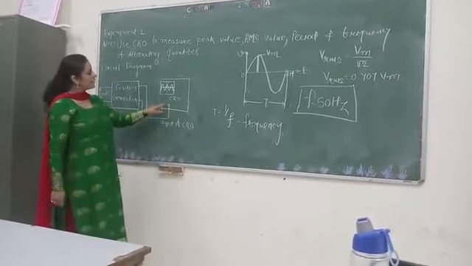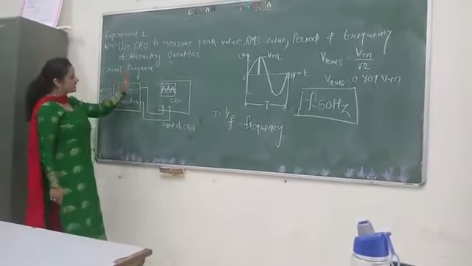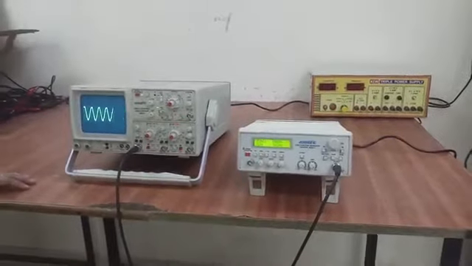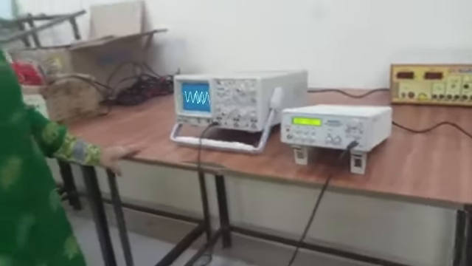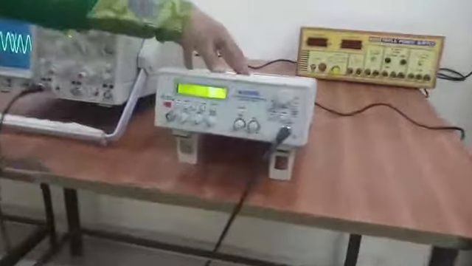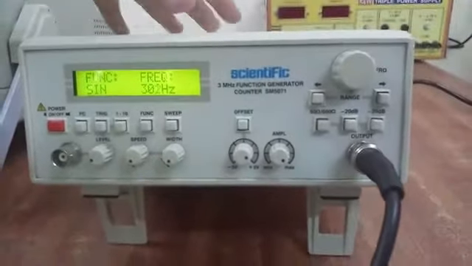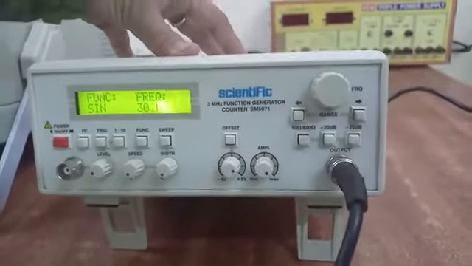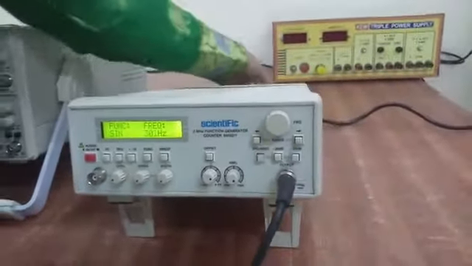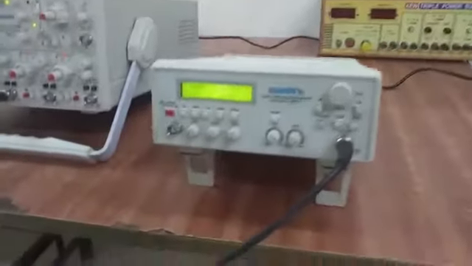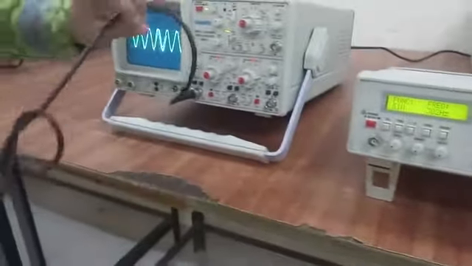Now we are going to connect the circuit diagram and perform the experiment, as shown in the circuit diagram. See here, it is the function generator, which generates various types of waveforms of various frequency, and the function generator is connected to the AC supply. Now the output of the function generator is given to the CRO.